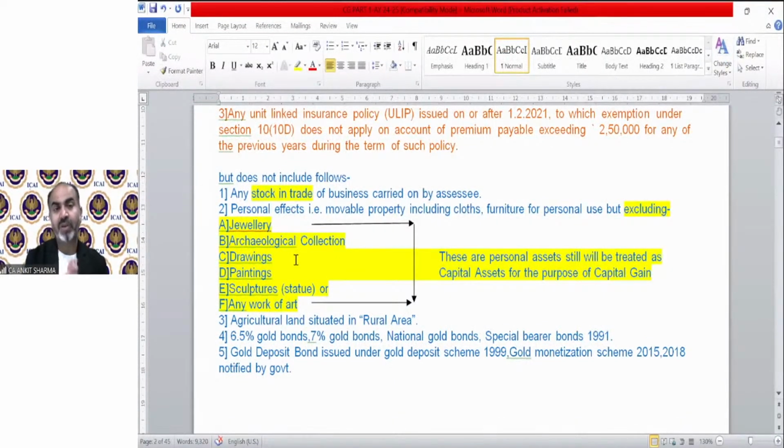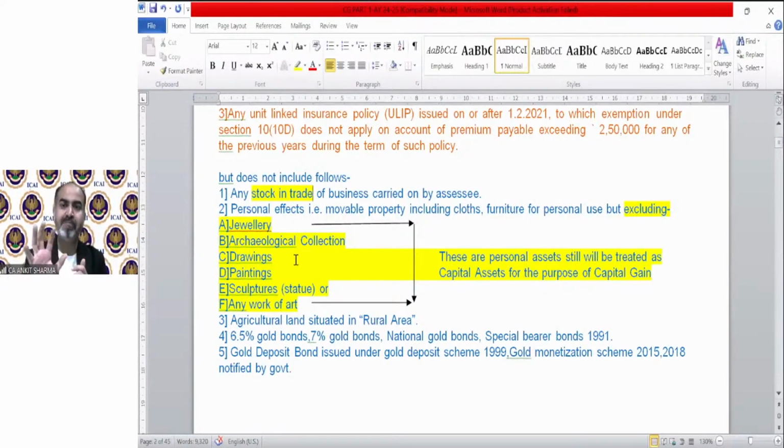Why? Because if we transfer stock in trade, that will constitute sales in our trading and profit and loss account, and that is going to be treated under the PGBP head. So because stock in trade is taxable as PGBP income, it cannot be treated as a capital asset also. It cannot be taxed twice. Whatever is your stock in trade cannot be your capital asset.